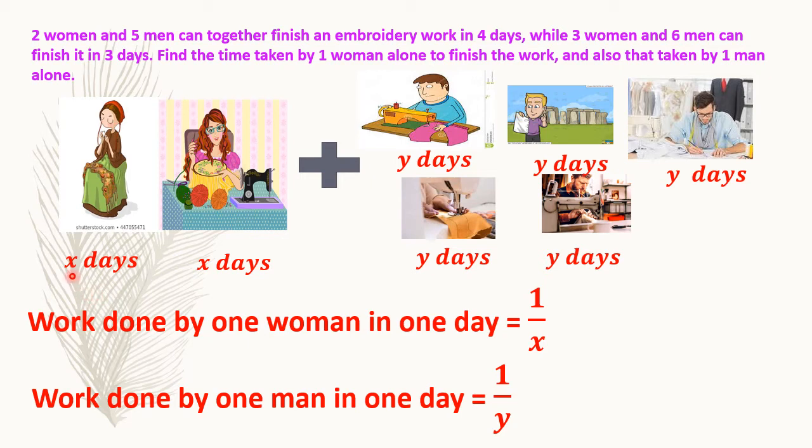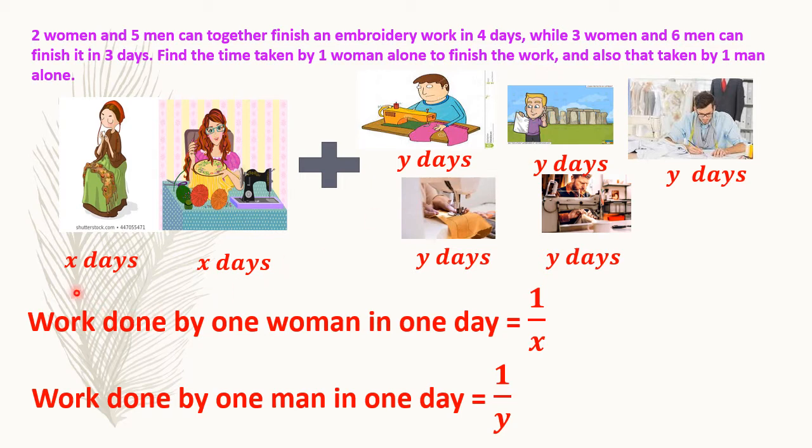So here I have presented you two women, right? As in the first case, there are two women. If each of them is taking X days to complete the piece of work, and here you can see five men, each man is taking Y days to complete the piece of work. These many people, all together, are working for how many days? X days and Y days to complete one piece of work, right? So we have to find the time taken by one woman alone to finish the work.